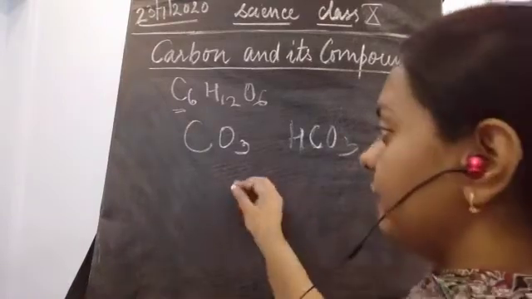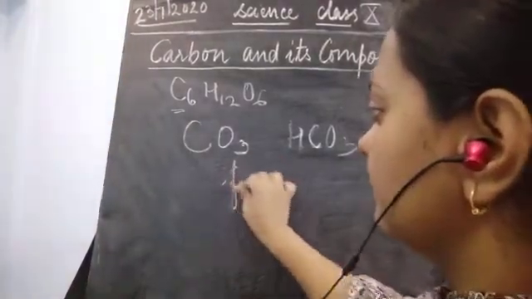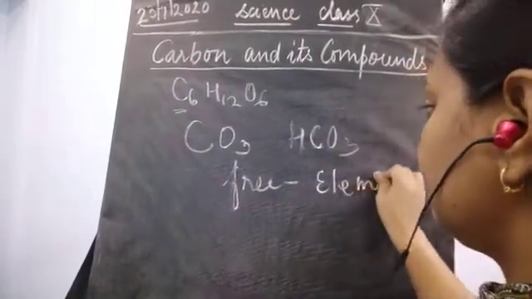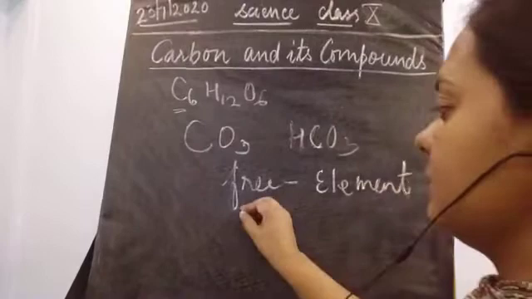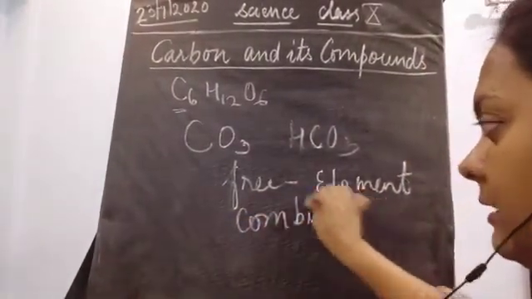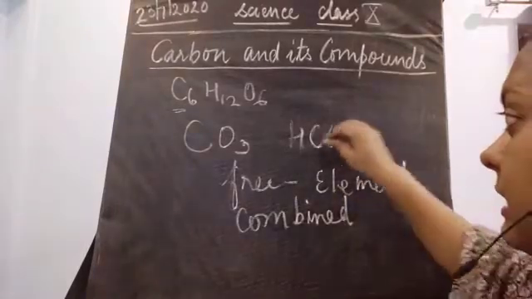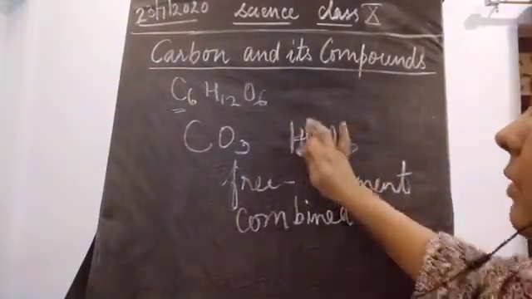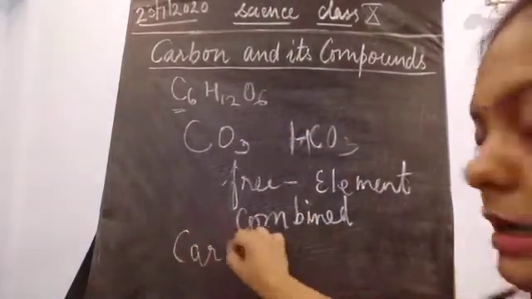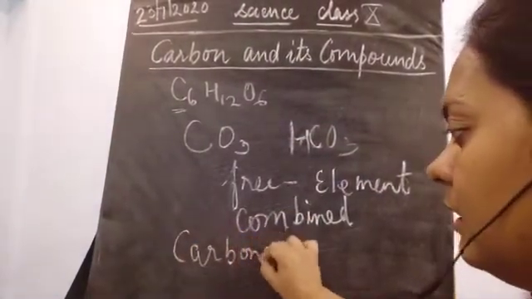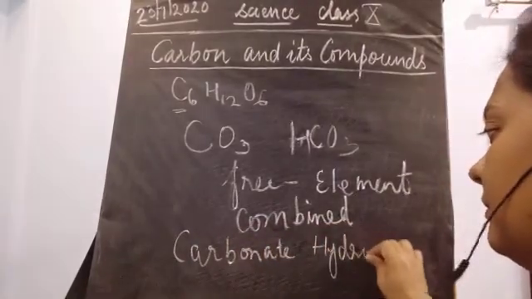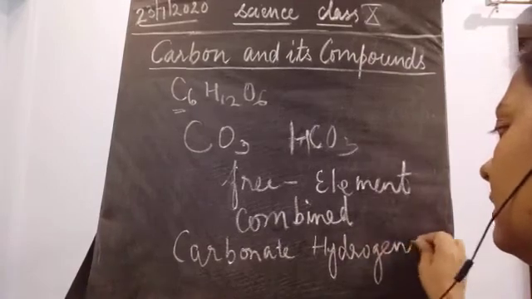So what about its free form? Free form means it is present in the elemental form, and it is also present in the combined state. Now what is its combined state? It is present in two forms. One is the carbonate form, and the other one is the hydrogen carbonate.